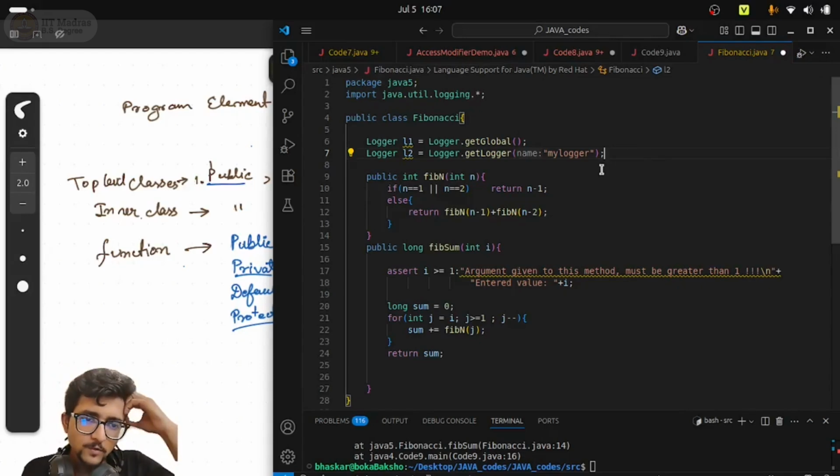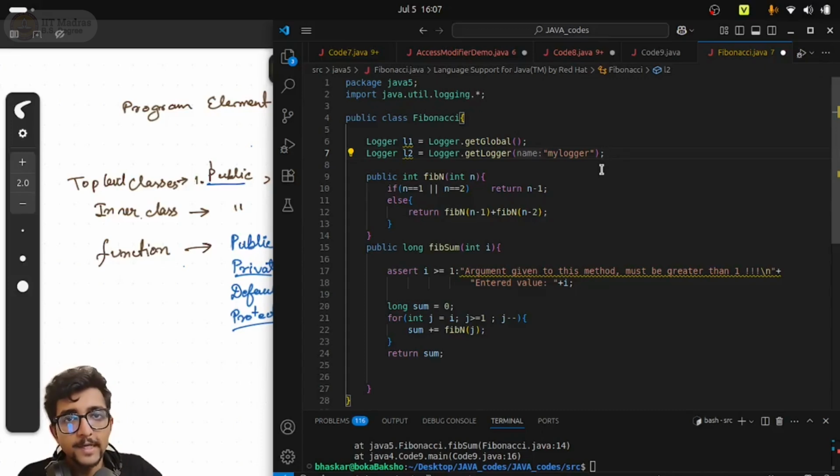Now once we have defined the logger, that is not enough. We have to set the level. In the lecture sir has taught us that each logger has levels associated with it. So now we will set the level of that logger, right? If a particular level is set with respect to a given logger, any entry lesser than that, meaning less in severity than that, will not be printed to the console, or will not be printed to the file if you have handled the file with it. So let us go through it and we will understand.